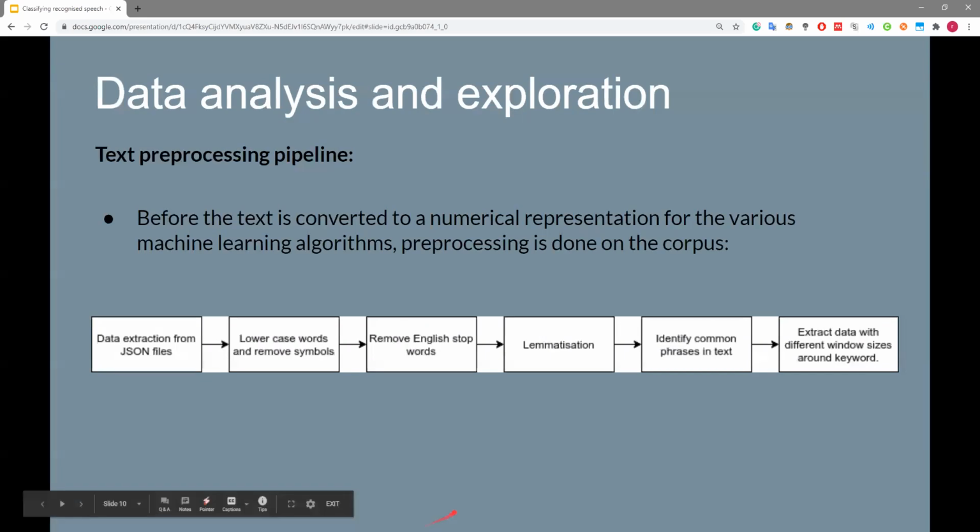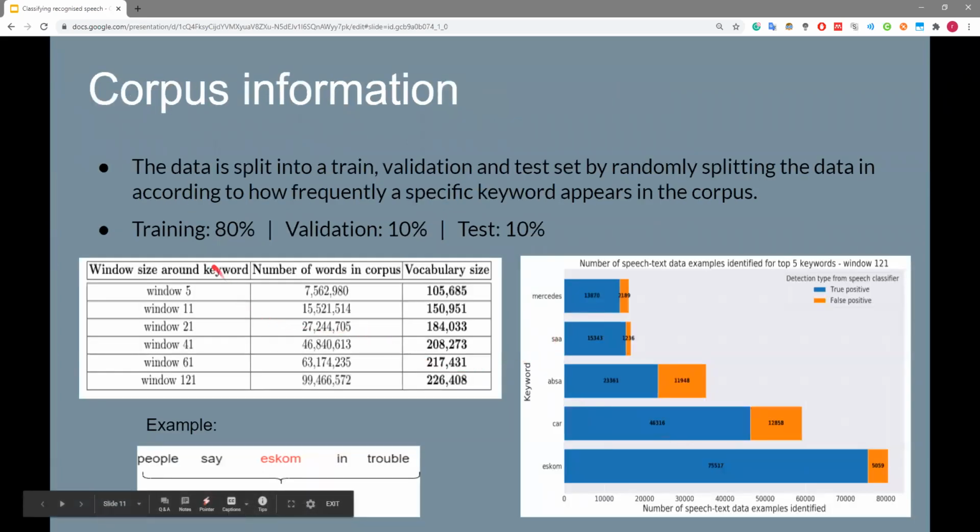So how did I extract the data? What did I do before I started training these embeddings and building these classifiers? Before I did any of that, I had a pre-processing pipeline, which basically extracts the JSON files that I get from the ASR system, normalizes the text by lowercasing the words, removing any unnecessary stop words, lemmatizing it, identifying common phrases, then extracting different window sizes around specific keywords of interest. The result is a corpus that looks something like this.